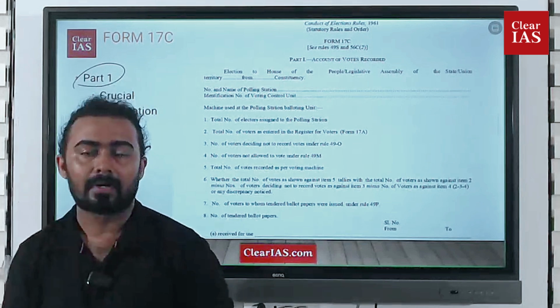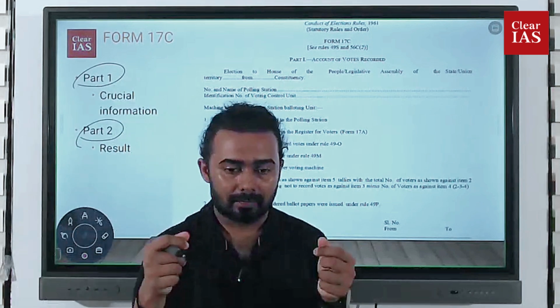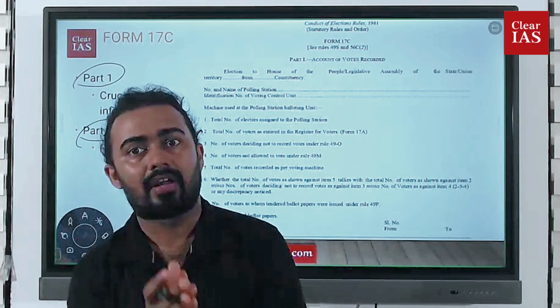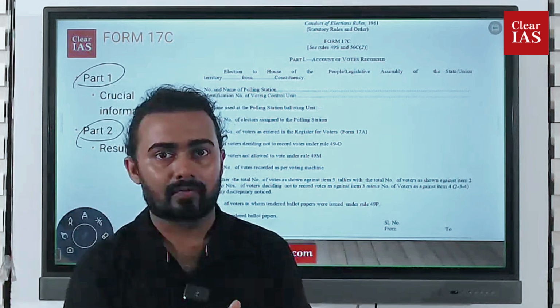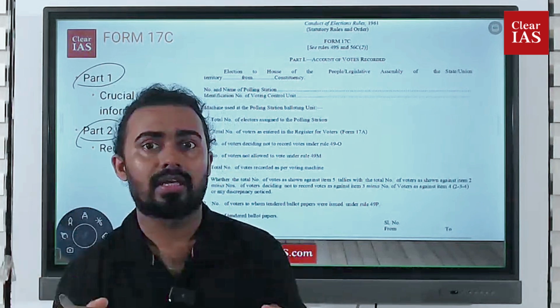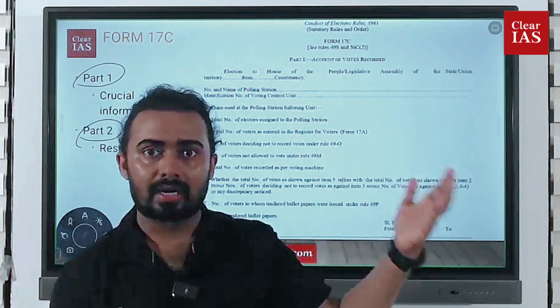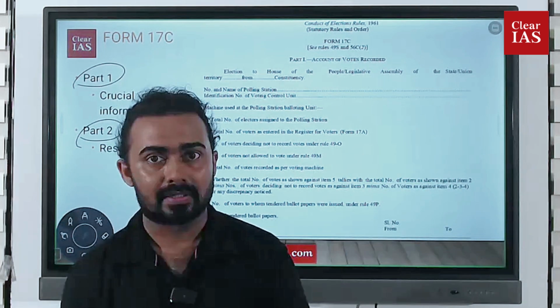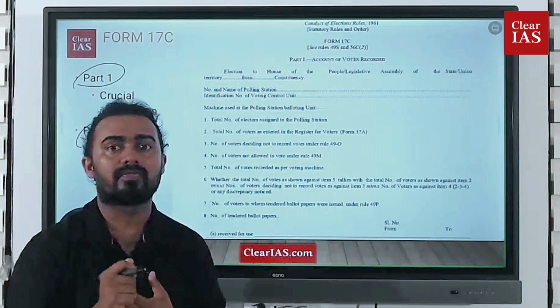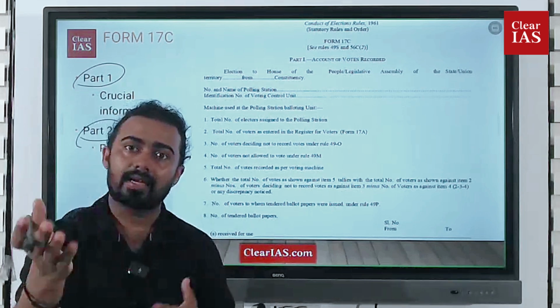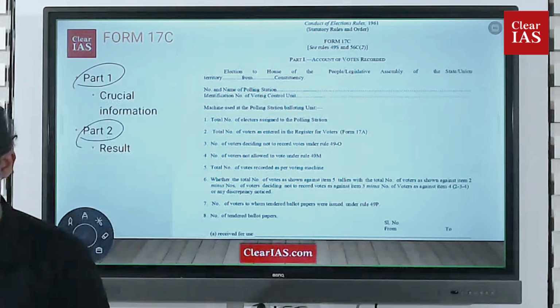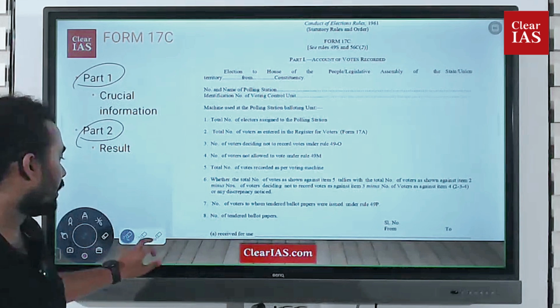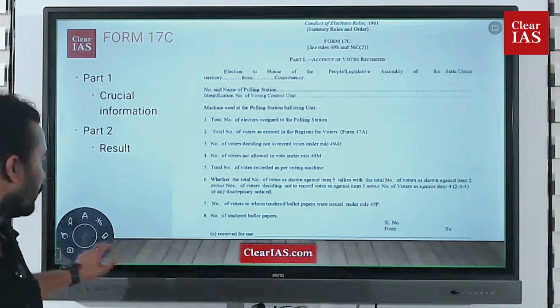And so with this, if form 17C is available with the candidate or the agent of the candidate, they can easily match the result of the EVM with the result. So they can understand if there is any discrepancy. That is why form 17C is extremely important, and that is why people and associations are asking the Supreme Court and the Election Commission of India to publish this data.